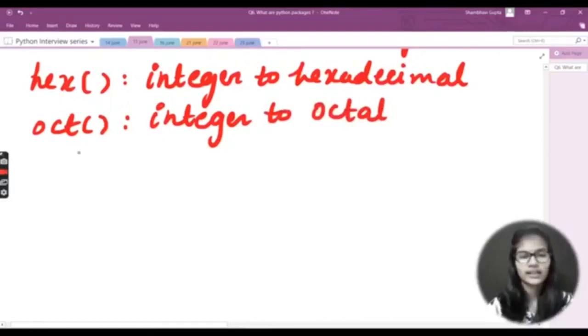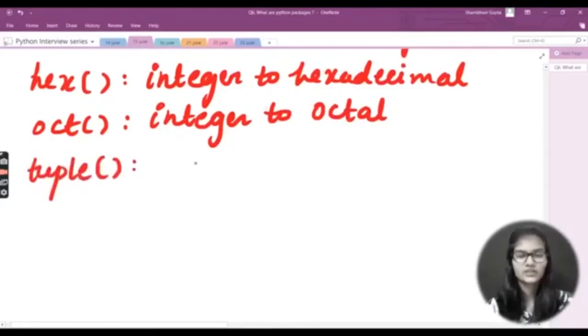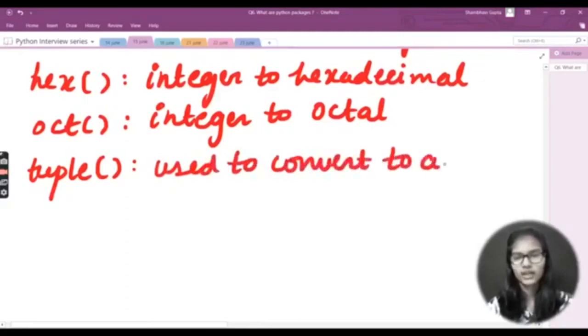Other than that I have another function, which is tuple. What is tuple used for? This function is used to convert to a tuple. Whenever you want to convert any other data type to a tuple, this function is used.